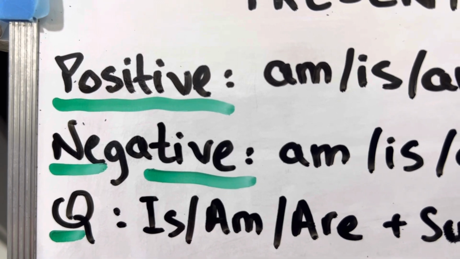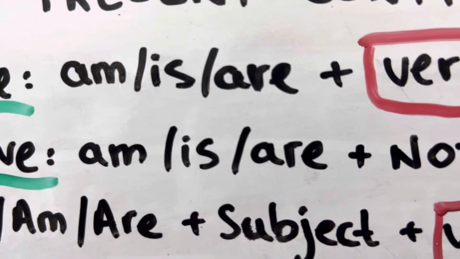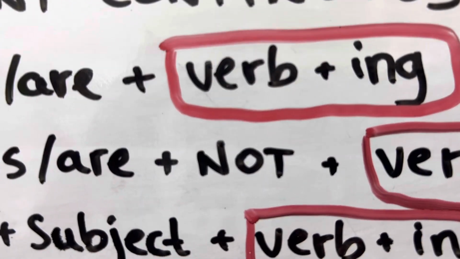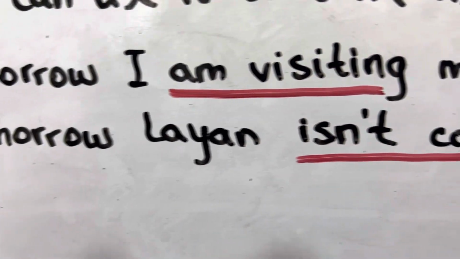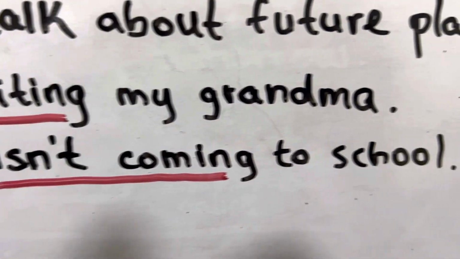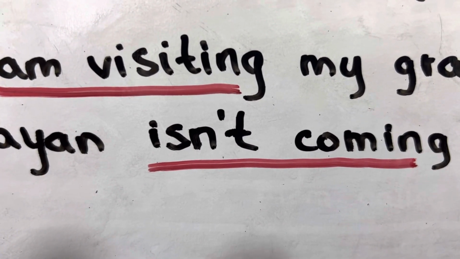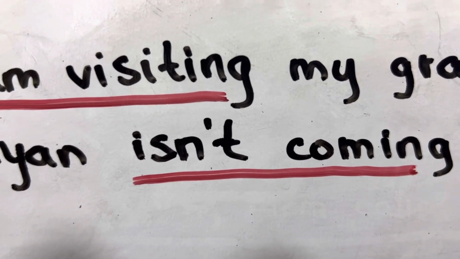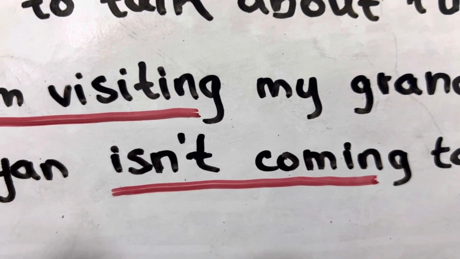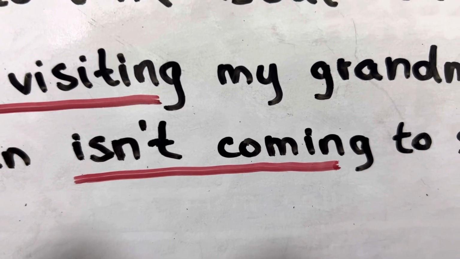If we want to make a negative sentence, like something isn't happening, we have am or is or are plus not plus verb with ing at the end. For example, tomorrow Layan isn't coming to school. Okay? Isn't is the same thing as is not. Isn't is the short form or the contraction, as we call it, of is not. So isn't coming, the same thing as is not coming.